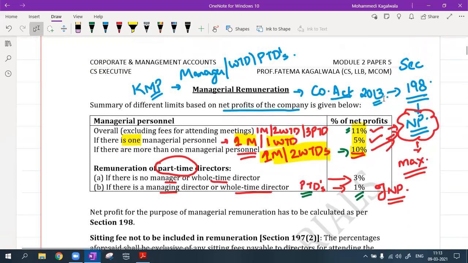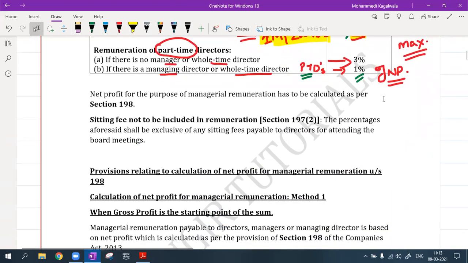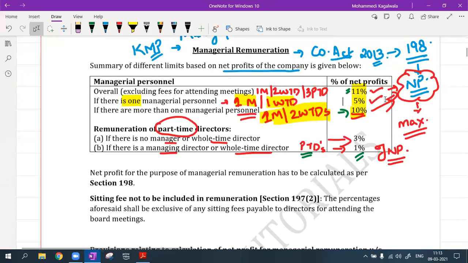Ma'am, I have a query. When all the independent directors or non-executive directors are... is that what we mean by part-time directors? Yes, non-executive directors are the part-time directors. Independent directors never get remuneration.